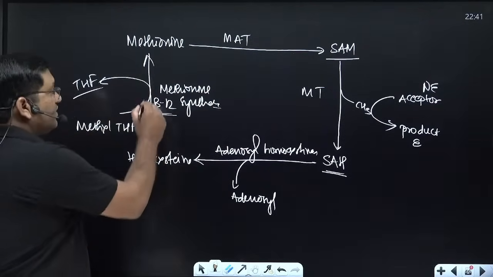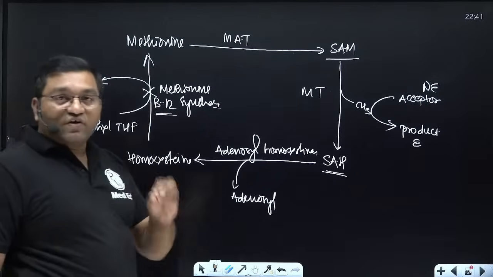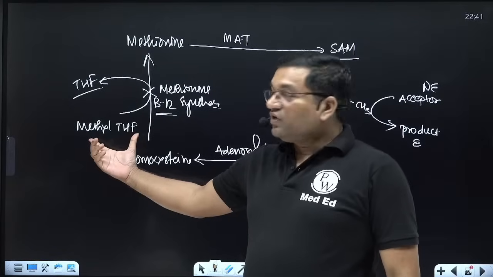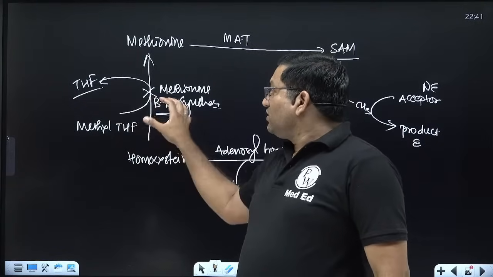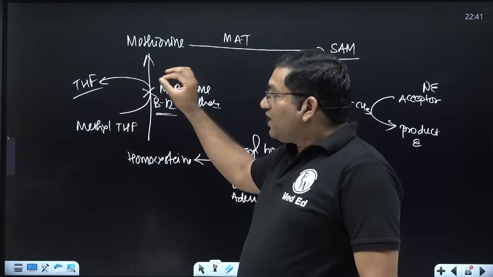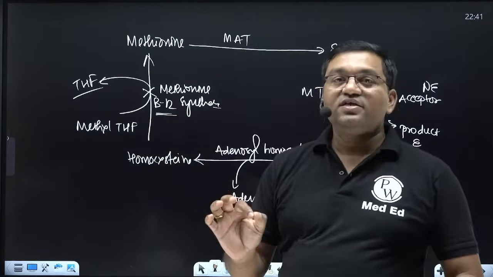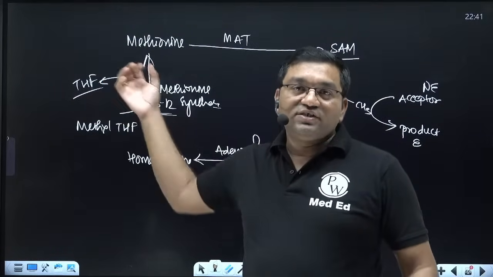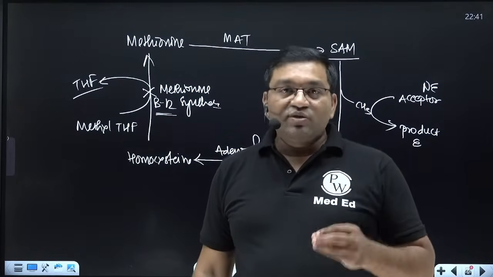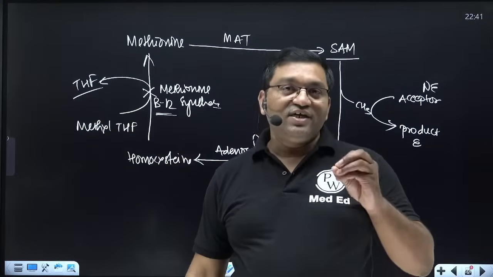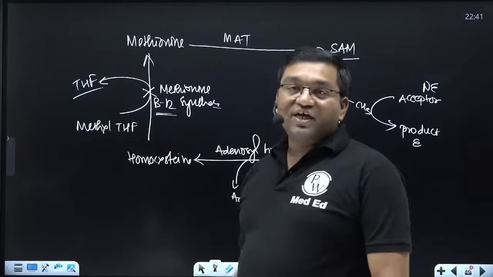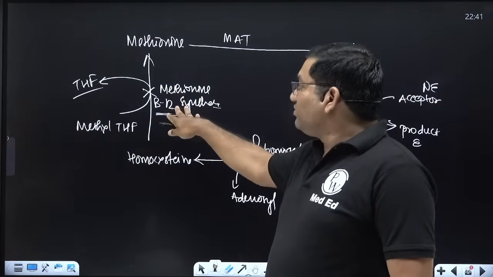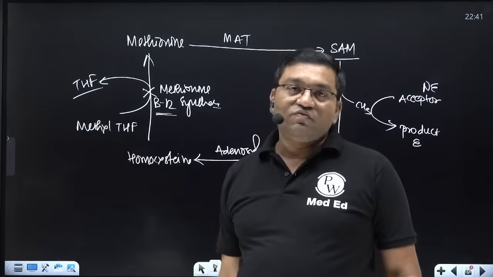This is the folate trap. In B12 deficiency, there is also a functional folate deficiency, because there is no use of methyl tetrahydrofolate. These two are connected with each other, and in the deficiency of both, there is megaloblastic anemia, because tetrahydrofolate is important for C2 and C8 of purine synthesis and for thymidylate synthesis. So deficiency causes megaloblastic anemia. This is the folate trap reaction. If there is B12 deficiency, it causes a functional folate deficiency.